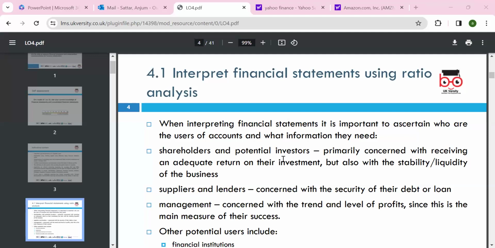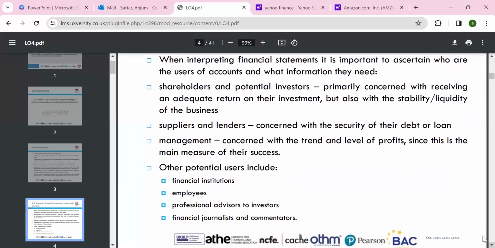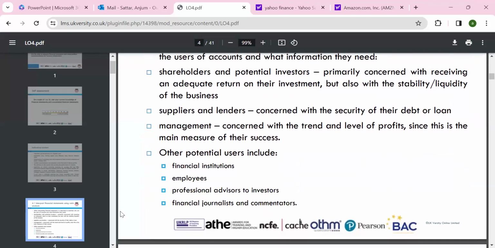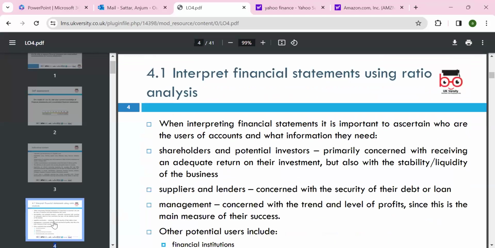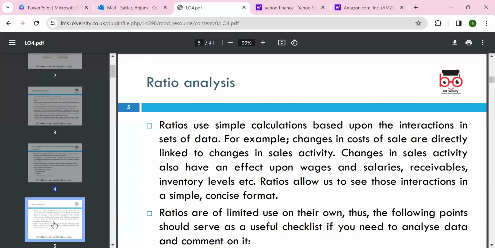Okay, so we said financial statements have users: financial institutions, potential advisors, investors, financial journalists, and commentators, all requiring the information. Okay, ratios. Ratios are simply a calculation based upon the interaction in a set of data. It can be two numbers that we divide, and we can calculate the relationship between these two numbers.